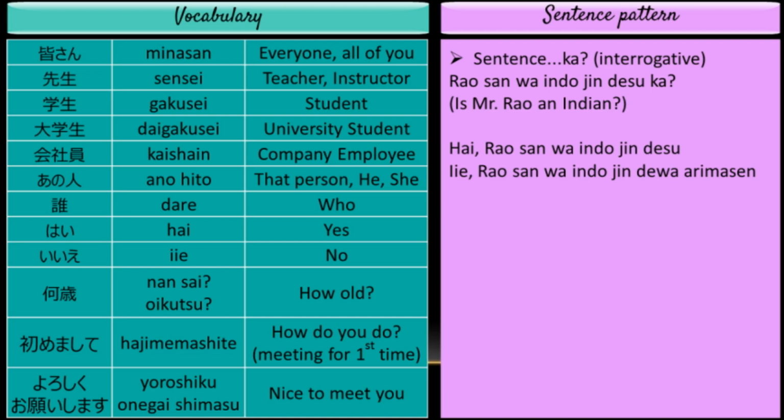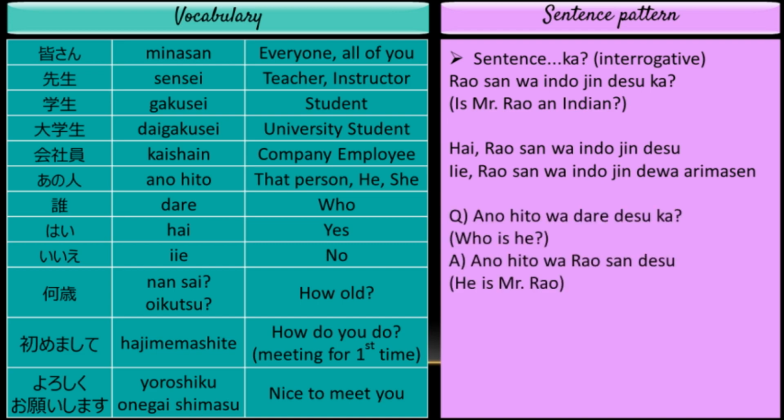Now, depending on whether one agrees or not, the answer to such a question will begin with hai or iie. There can be only two answers. Either yes, he is an Indian, or no, he's not an Indian. So, for the first answer, they will say hai, Rao-san wa Indojin desu. And for the second answer, they will say iie, Rao-san wa Indojin de wa arimasen.